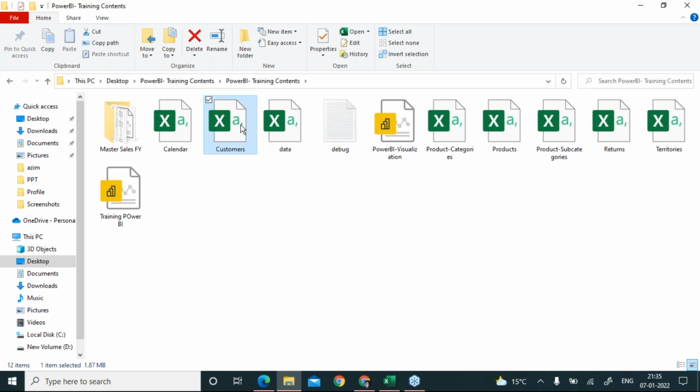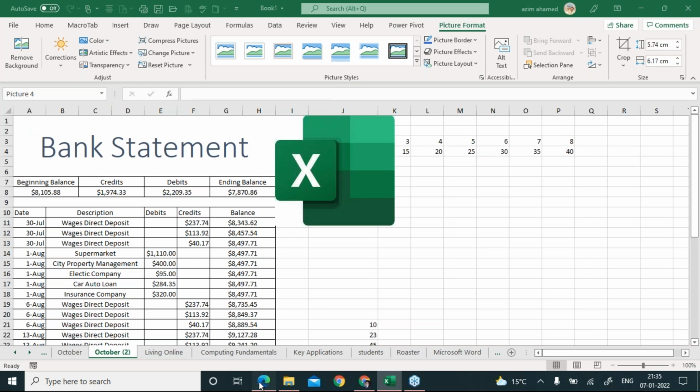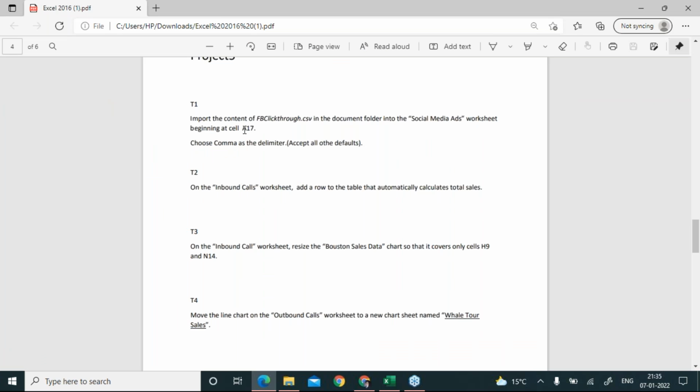Assume that this CSV file, named customers, is the one I want to import into Microsoft Excel. How can I import it? This is what I'm going to explain, but first let me complete the question. It says to import the content of this file in the document folder into the social media ads worksheet.